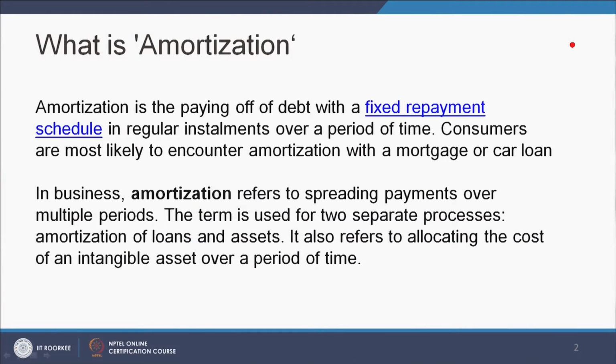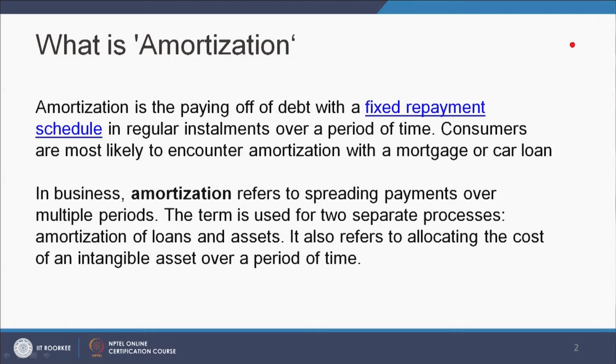What is amortization? Amortization is the paying off of debt with a fixed repayment schedule in regular installments over a period of time. Consumers are most likely to encounter amortization with a mortgage or car loan.